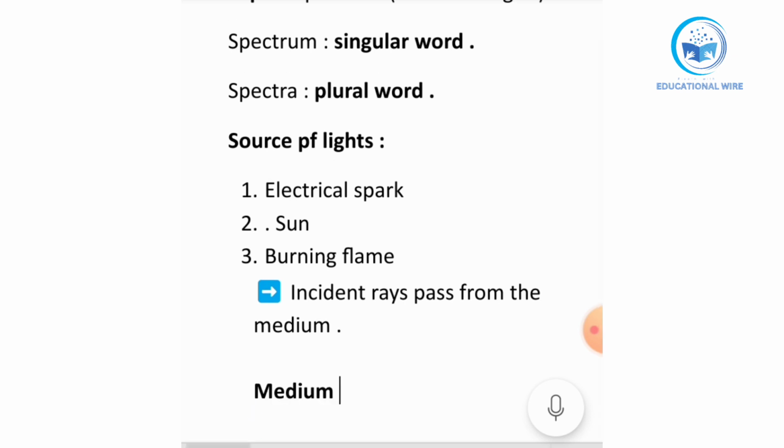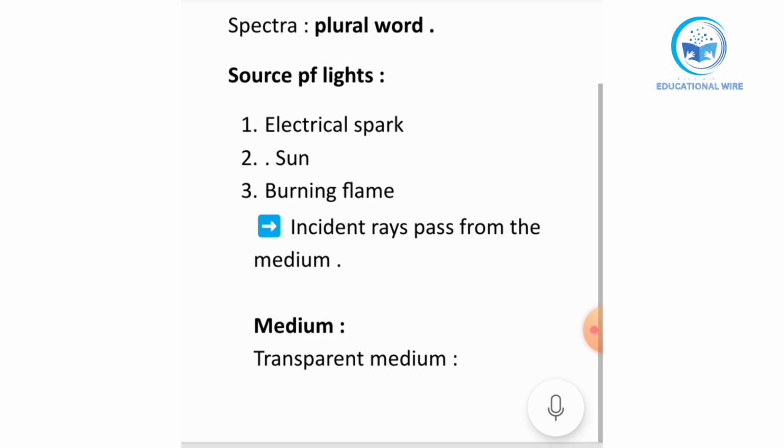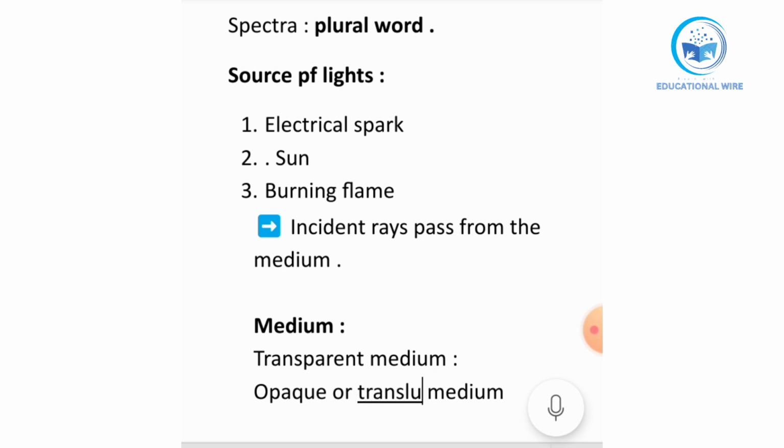Talking about medium, we have two types of medium. One is called transparent medium. Second is called opaque medium. You can also say opaque or translucent medium. These are the two mediums.